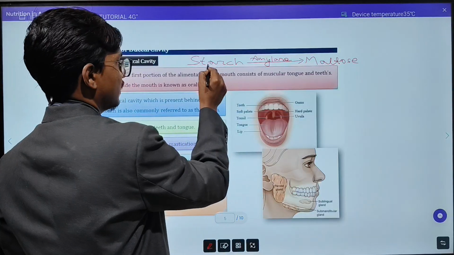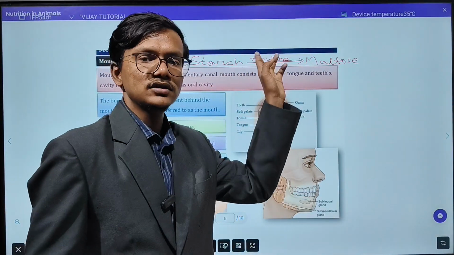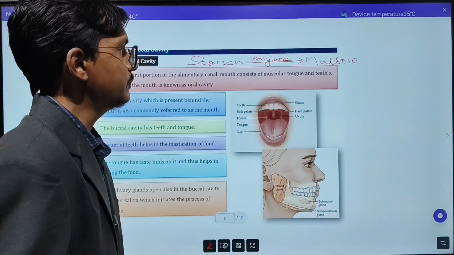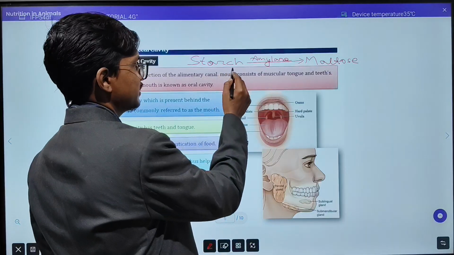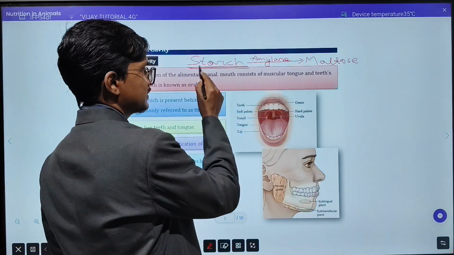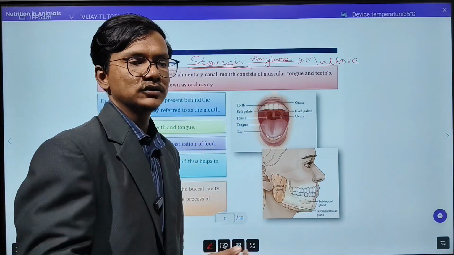The starch is converted to maltose with the help of enzyme amylase. This amylase enzyme is present in the saliva. And here the partial digestion of starch takes place inside the mouth. So this was the digestion in the mouth, how it occurs.